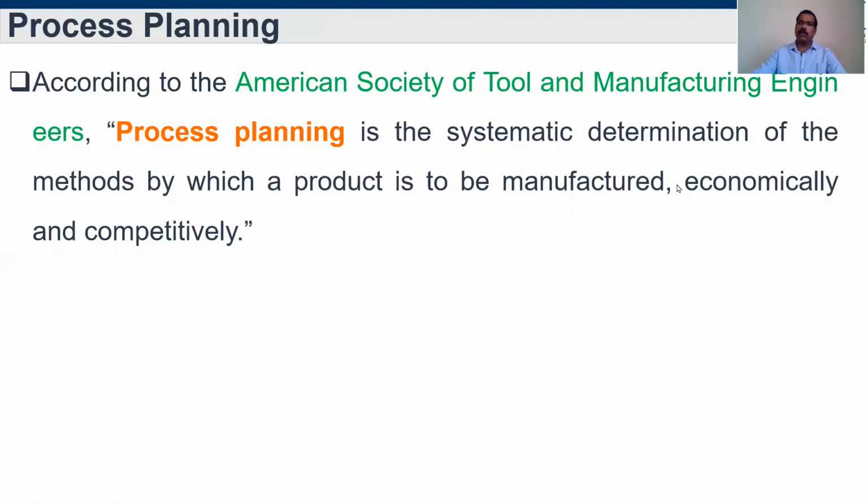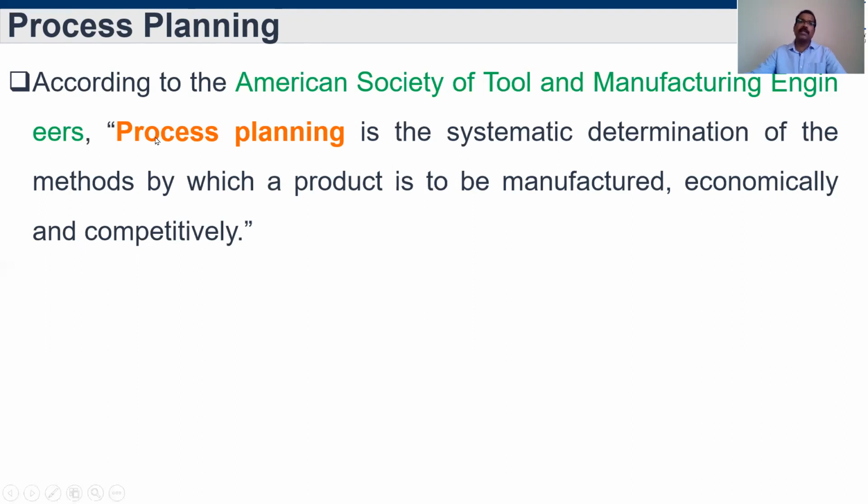Next, we'll discuss process planning. What is meant by process planning? According to the American Society of Tool and Manufacturing Engineers, process planning is the systematic determination of the methods by which a product is to be manufactured economically and competitively. So we have to be careful that it is a systematic determination of the methods. What are the methods and in which way are we going to do it? In which way we are going to make the product in our industry in a cost-effective manner. That is the main thing about process planning.